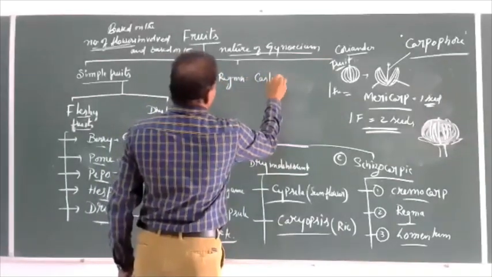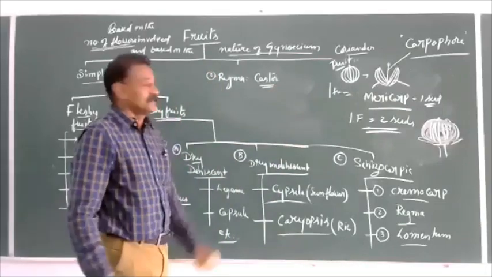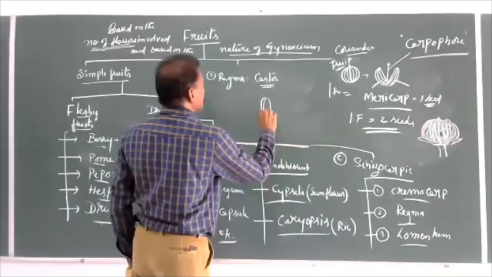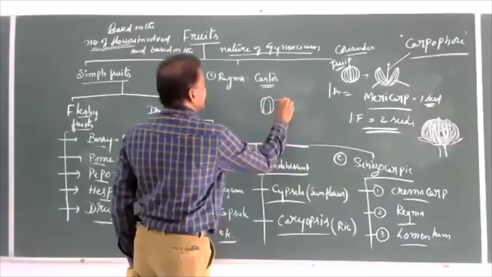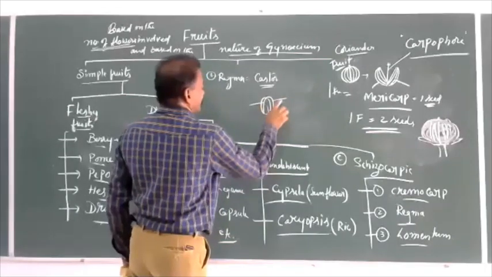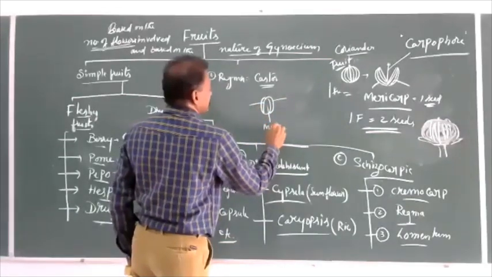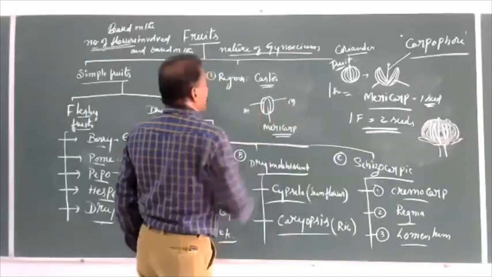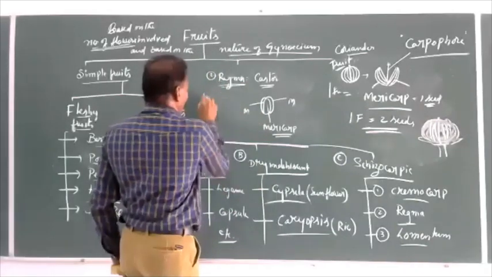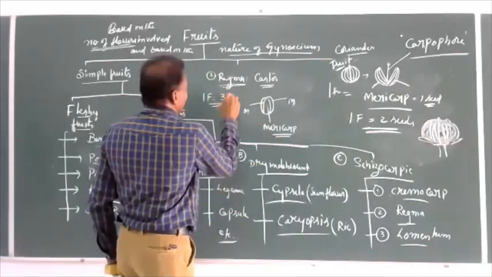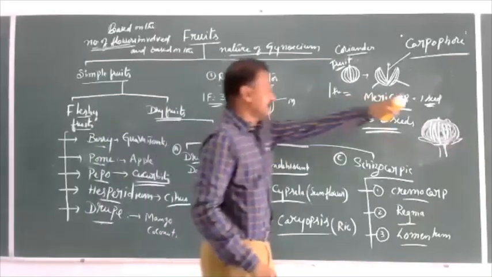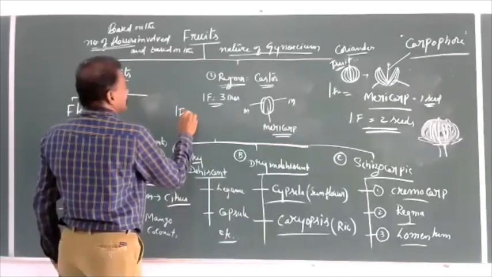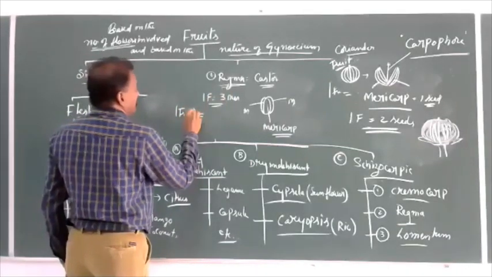Castor oil plant. The fruit has a structure like this: 1, 2, 3. Three mericarps. So one regma fruit is equal to 3 mericarps. Each mericarp has a seed, so one fruit is equal to 3 seeds.